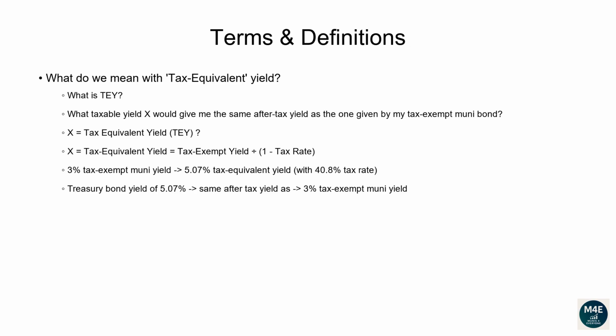For example, if a Muni bond yields 3%, and you're in the 40.8% tax bracket, the tax-equivalent yield would be 3% divided by 1 minus 40.8%, and that's equal to 5.07%. So a taxable bond like a US Treasury would need to yield at least 5.07% to match the yield of a tax-exempt Muni bond currently yielding 3%.